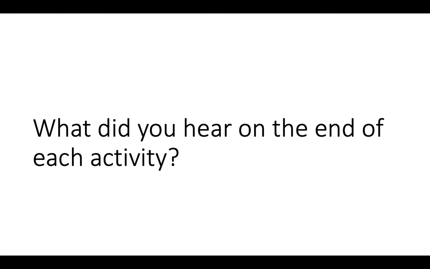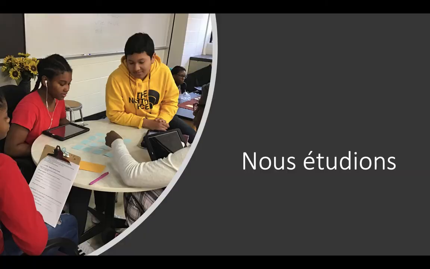Now, what did we hear at the end of each activity? When I said what we were doing, nous écrivons, nous étudions, you should have heard this on sound at the end. Nous étudions, nous lisons. Now, I want you to look at some of these sentences written out. Nous étudions. See how there's that O-N-S on the end? Do I pronounce the S? No. And if you look here, I'm going to say it again. Nous étudions. Don't forget, I just told you to pronounce N-O-U-S like nous, unless the next word begins with a vowel. Then you're going to use that liaison.